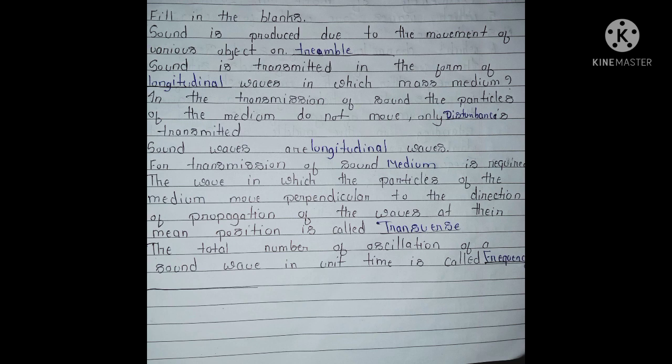Fifth, for transmission of sound, dash is required. Answer: medium. Sixth, the wave in which the particles of the medium move perpendicular to the direction of propagation of the waves at their mean position is called? Answer: transverse. Seventh, the total number of oscillations of a sound wave in unit time is called? Answer: frequency.